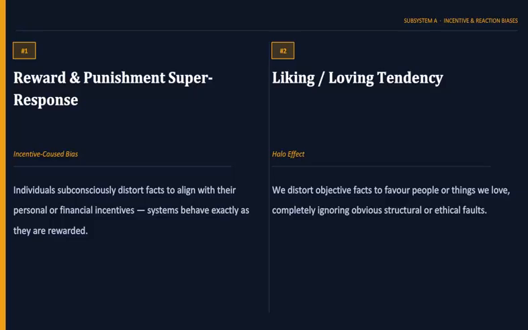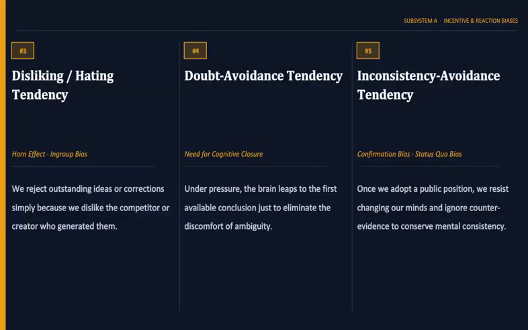Affection bias. We bend rules for people we like. Dislike bias. We reject good ideas from people we don't like. Stress bias. Under pressure, we grab the first available solution. Status quo bias. We prefer familiar problems over uncertain change.